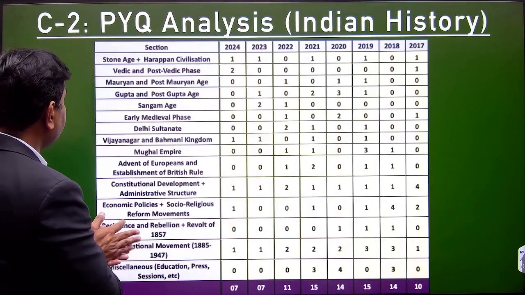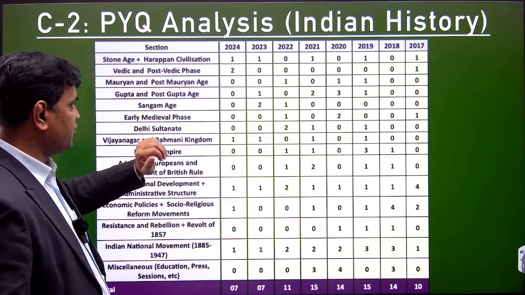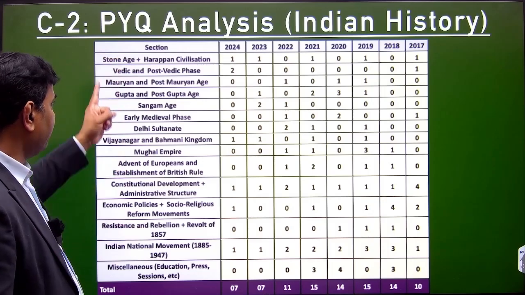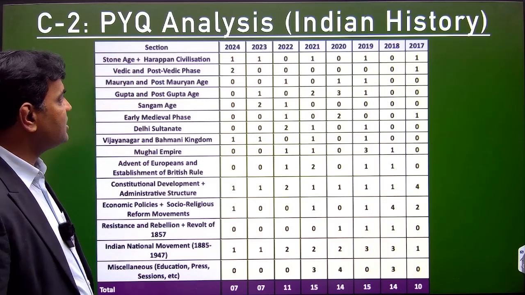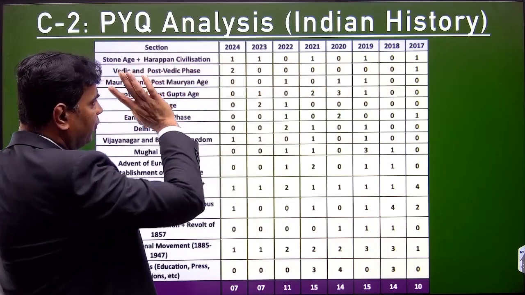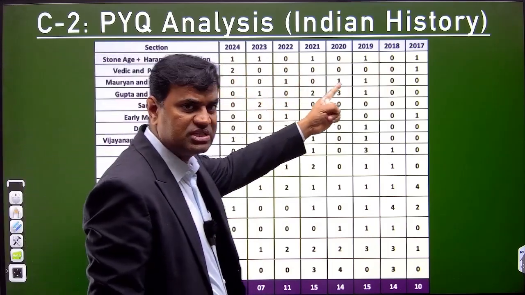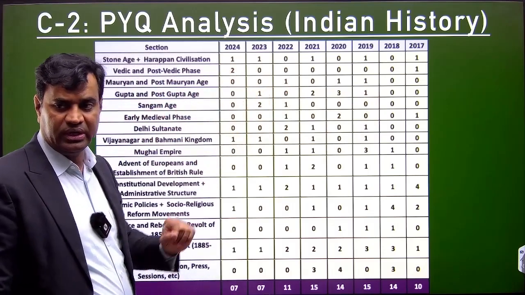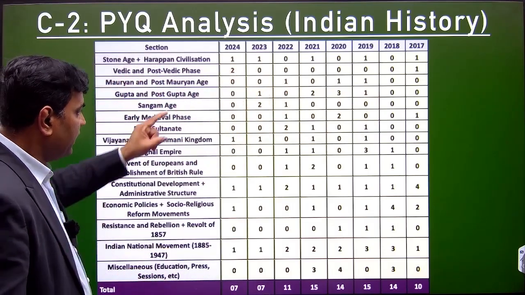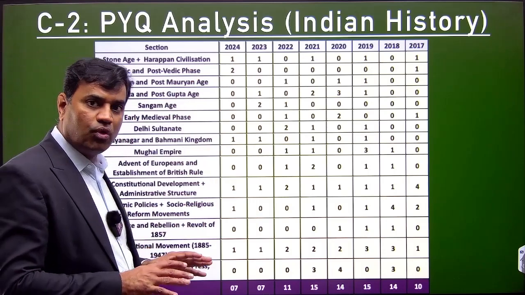Clear? This PYQ analysis has another component. Look into that in history. Clear? In 2017, we have done it topic-wise also. Clear? Stone Age and Harappan civilization. One question is normally asked. In 2024 it was asked. Clear? Vedic and post-Vedic phase. Normally questions are not asked. But in 2024 we had 2 questions from Vedic and post-Vedic times. Clear? This analysis will make you very clear where to focus.